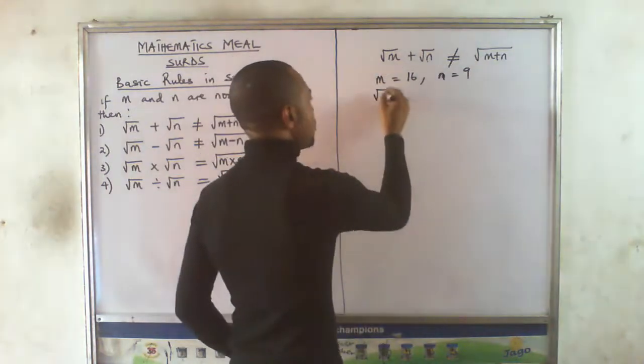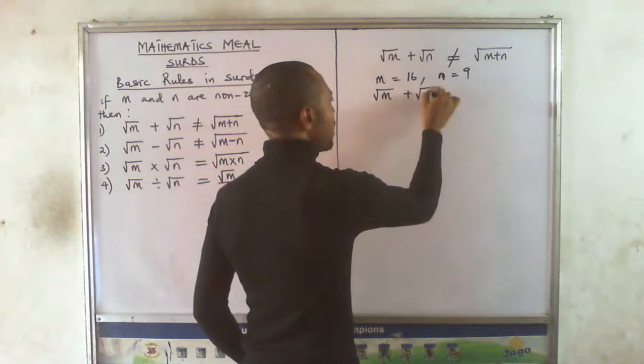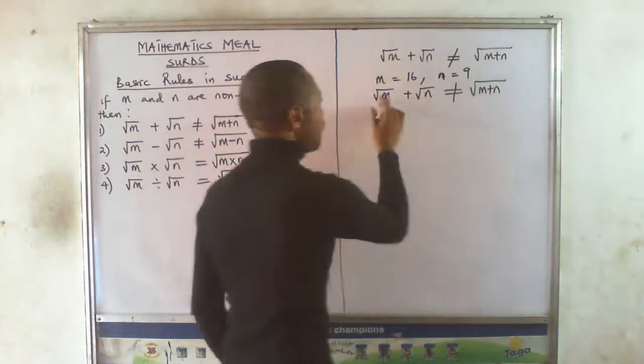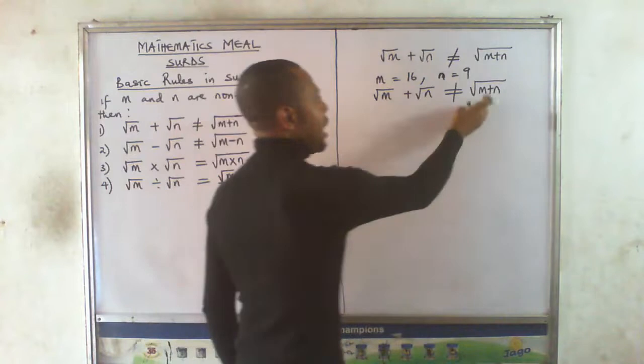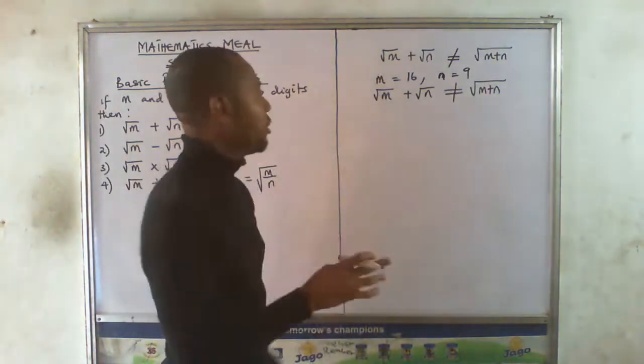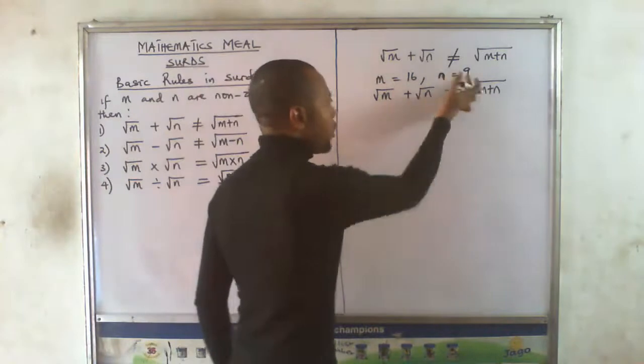That means square root of m plus square root of n, we have said, is not equal to square root of m plus n. Find square root before adding, and add, then find square root. They will not give us the same result. That's the meaning of that. So let's prove it using numbers.